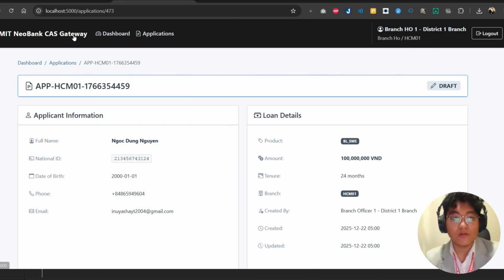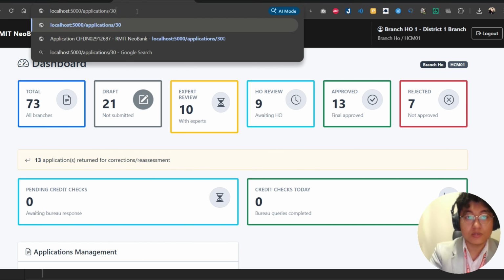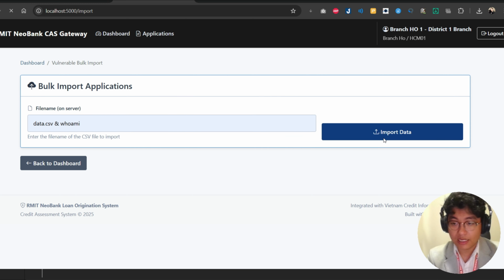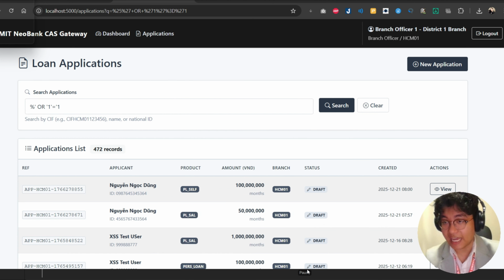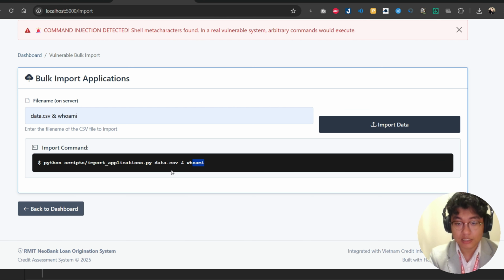Next, I will demo command injection. We're talking about a different layer, the operating system. I will log in as the admin here and get into the input side. As you see here, my system detects the shell metacharacters and blocks what would have executed. In a vulnerable system, the command would run and reveal the server account. Next would be a database dump, backdoor, or ransomware. Import functions are particularly dangerous because they are often accessed by privileged roles and execute with high permissions.